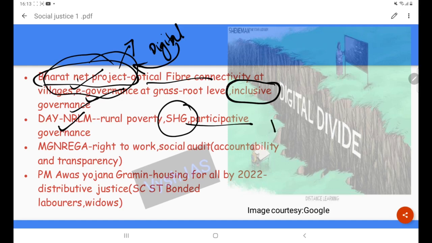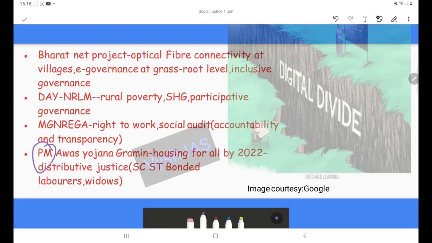Participative governance means a bottom-up approach, wherein people are actively participating in governance. MGNREGA is a revolutionary public policy by the Indian government, and it ensures the right to work, and it also comes with social audit. In a way this enhances accountability and transparency. Then Awas Yojana Gramin. This is particularly focusing on housing facilities. We all know that the housing facilities in rural areas are not so good, and they are also not disaster resilient. So, housing for all by 2022.